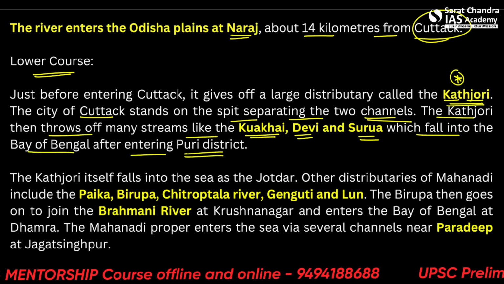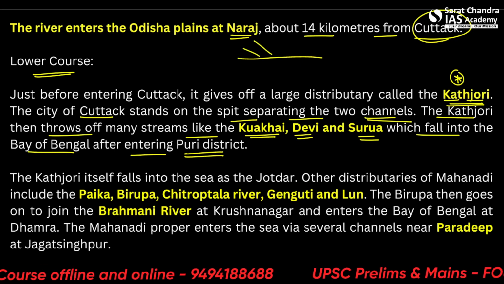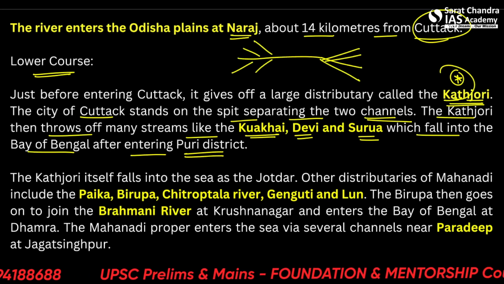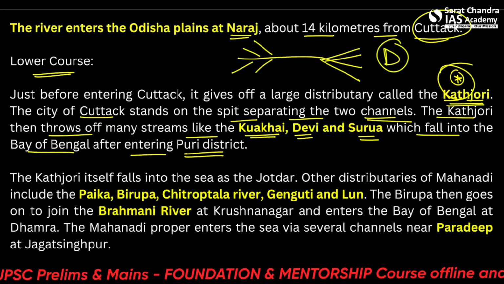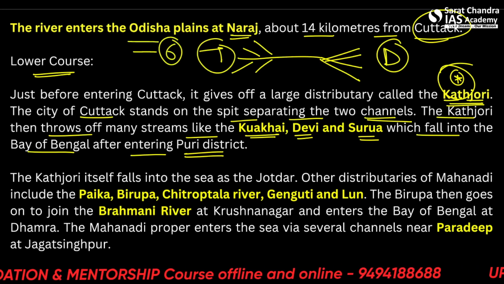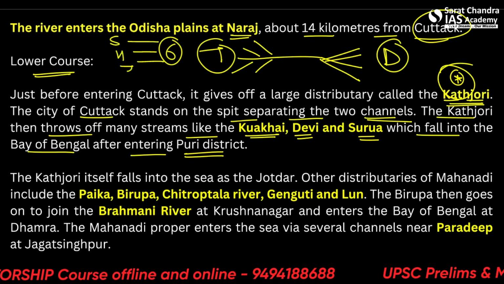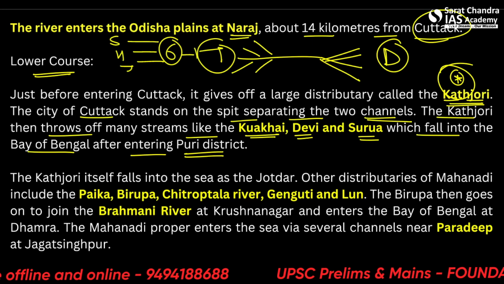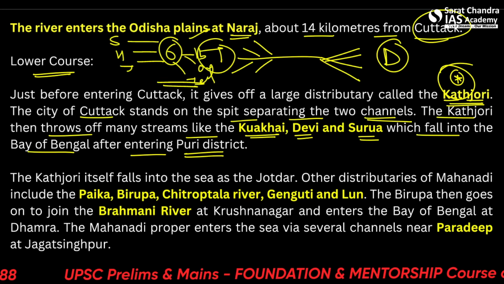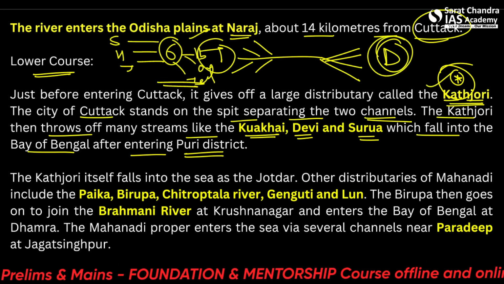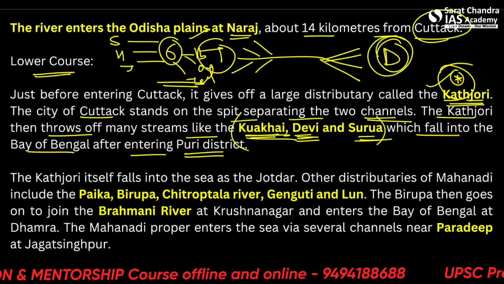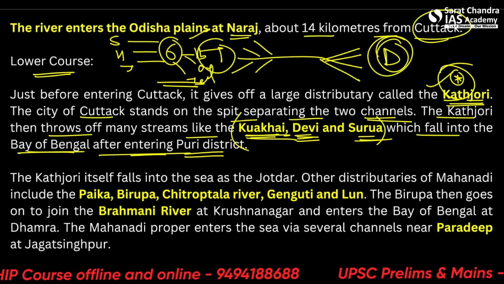So what we know is, let's say this is the Mahanadi River. So there are many tributaries which contribute their water into the Mahanadi. There are many distributaries. Alright, like Kathjodi. So please do not confuse between tributaries and distributaries. So six most important tributaries we already know, which are Shivnath, Hasdev, Jonk, and Ib, Ong and Tel. Alright, so these are six important tributaries of the Mahanadi. Then there is a distributary named Kathjodi. Alright. And then there are other distributaries from this Kathjodi such as Kuakhai, Devi and Surua, which fall into the Bay of Bengal after entering Puri district.